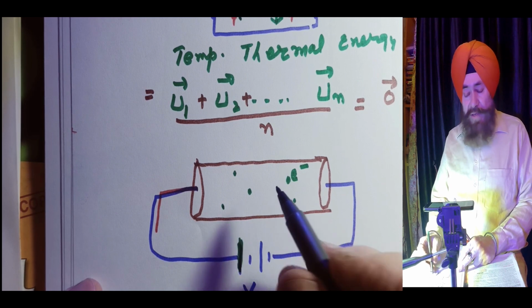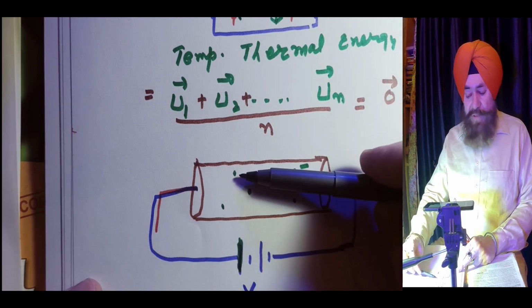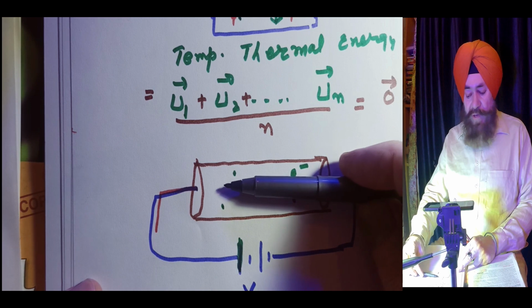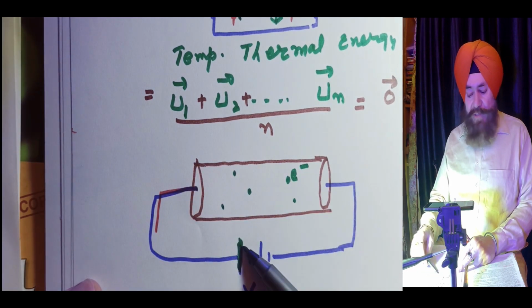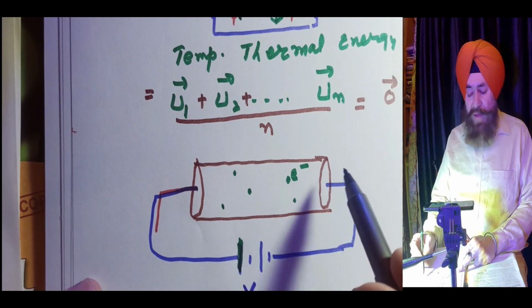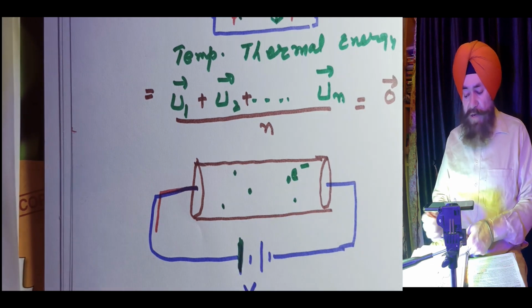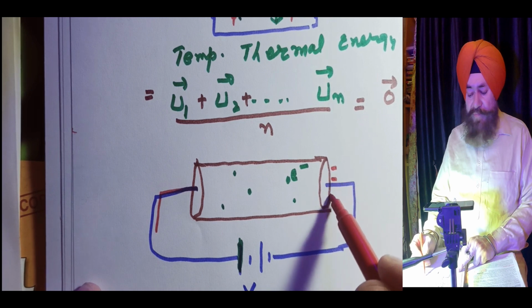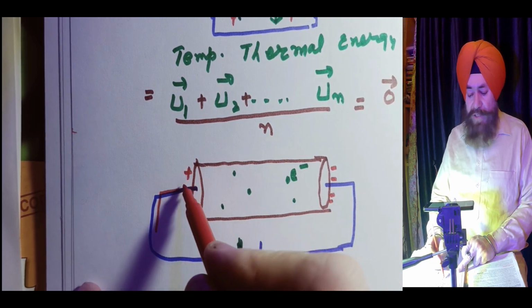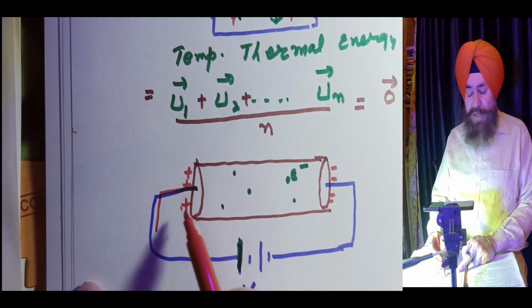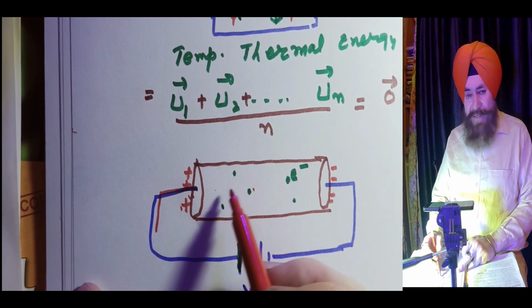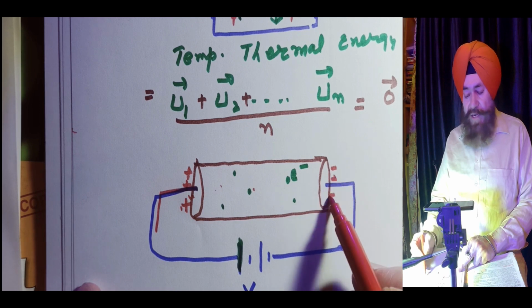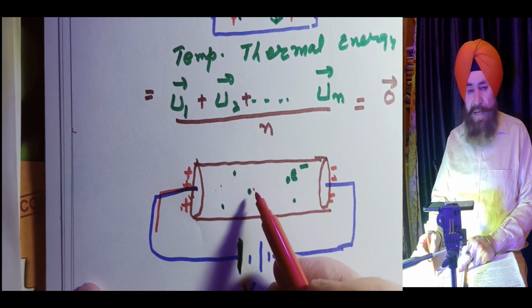So what do you think? Will the electrons move in a straight path along this potential? Because this potential is positive, and here the potential is negative. Positive potential attracts the electrons, and negative potential repels the electrons.